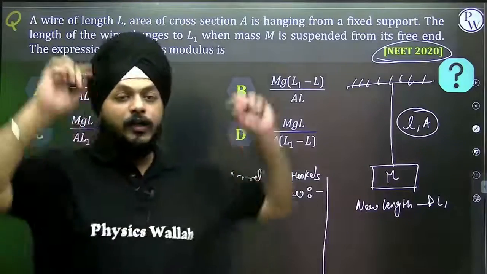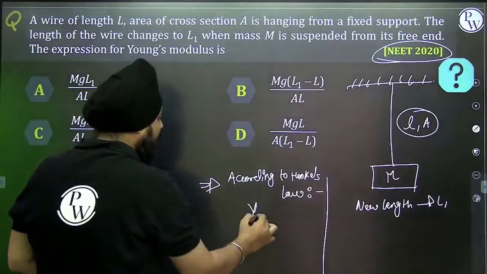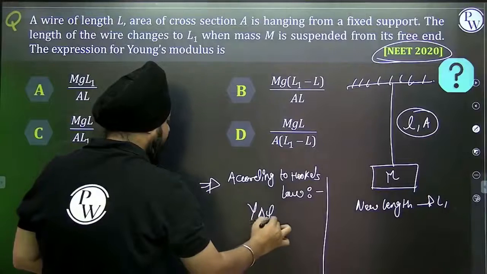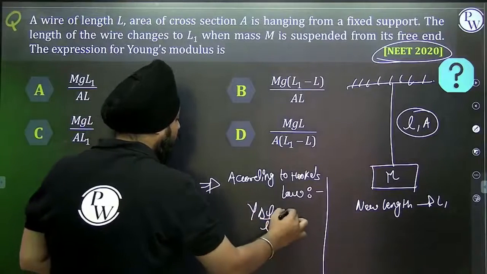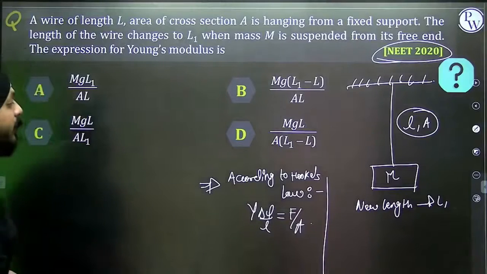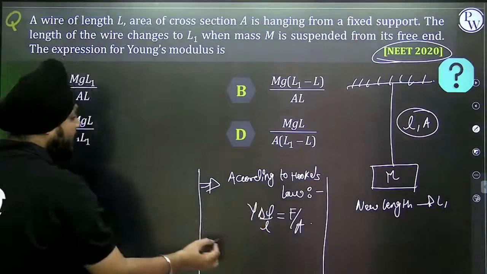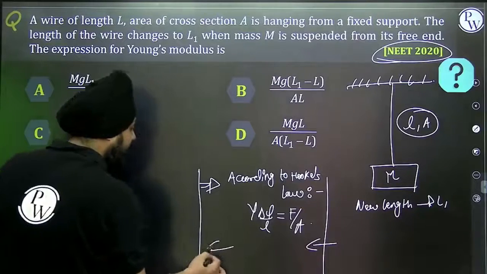According to Hooke's law, Y delta L by L is equal to force per unit area. Force acting is mg.